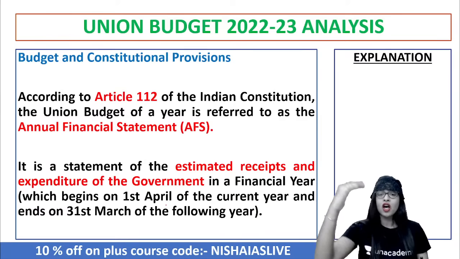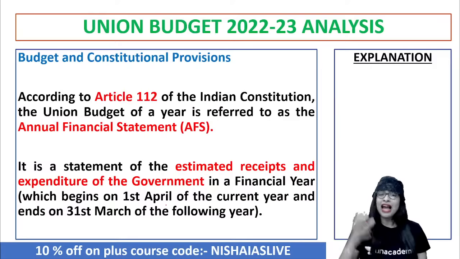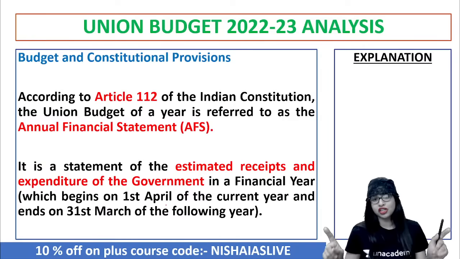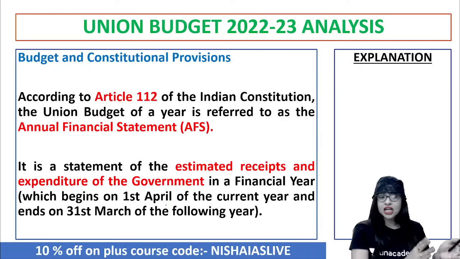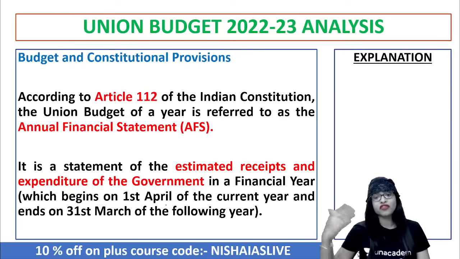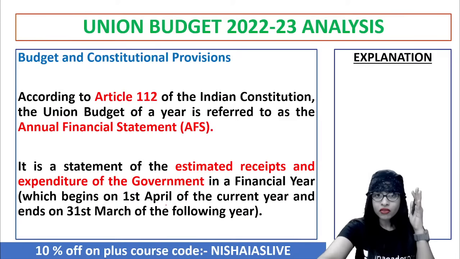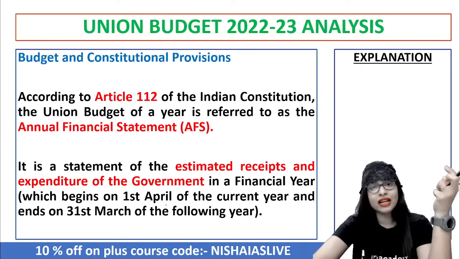All the estimated, or calculated, revenue or receipts that India is supposed to receive. And with that revenue or receipts, what expenditure or spending activity the government has to do for one particular financial year. And the financial year begins when, guys? From 1st April of the current year, and it ends on 31st March of the following year. That's how we do the analysis, right? So this is how the so-called annual financial statement, or what we commonly call the Union Budget, is all about.